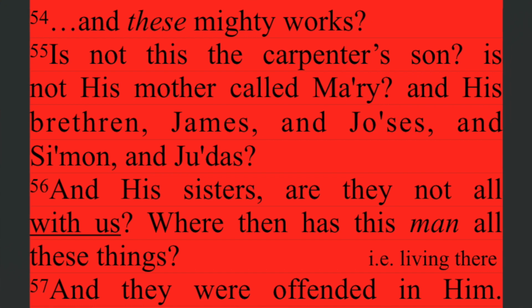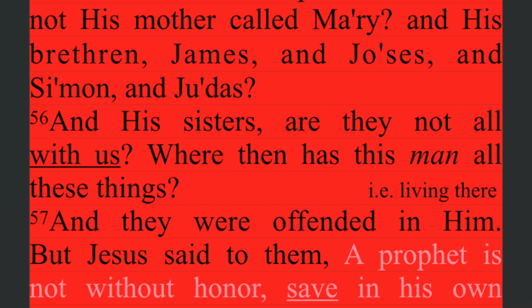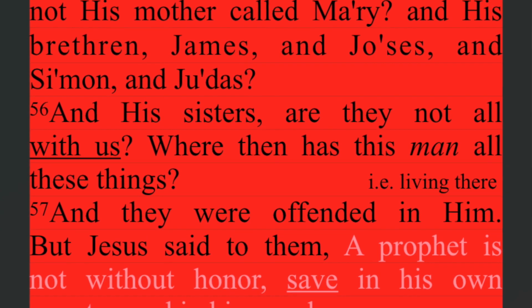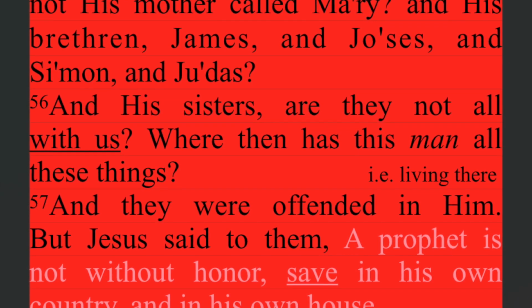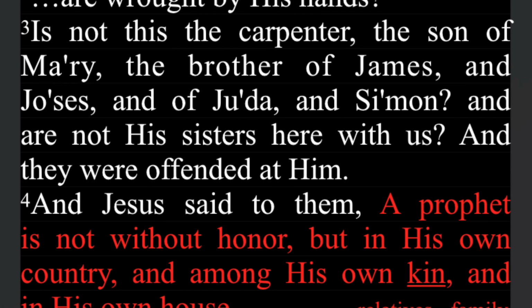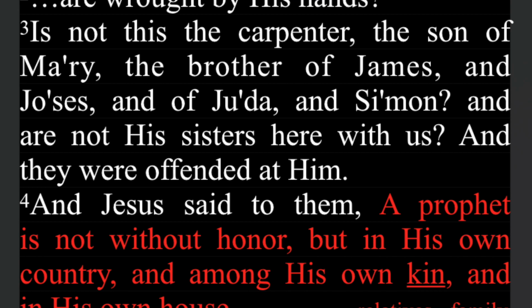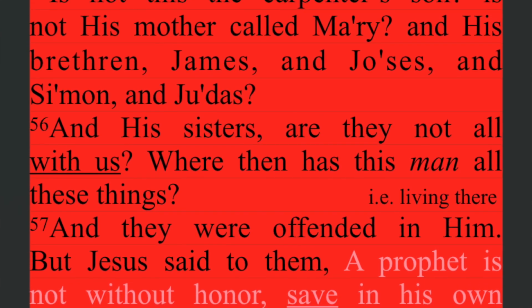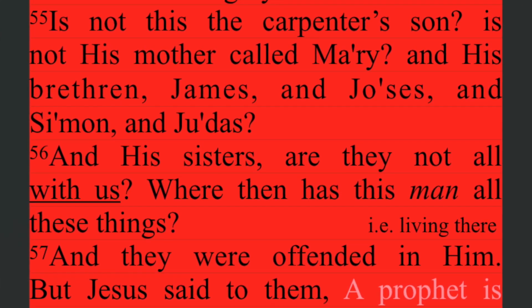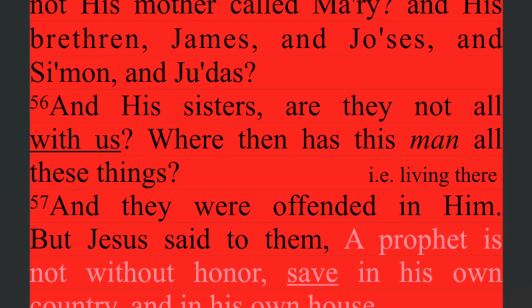So Matthew takes more time, and his brethren, and his sisters, are they not all with us? I'll just go with the style from Matthew, the same way it was before, and his brethren and his sisters.